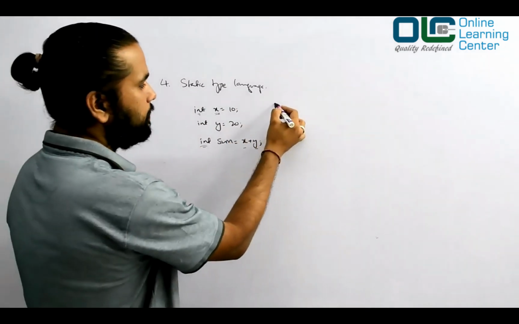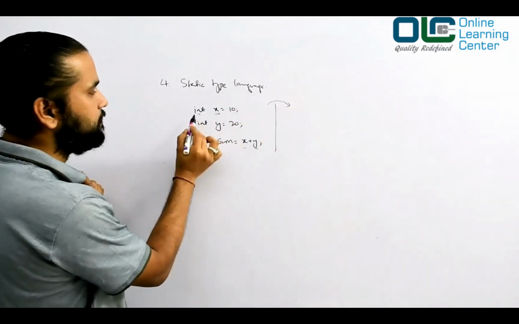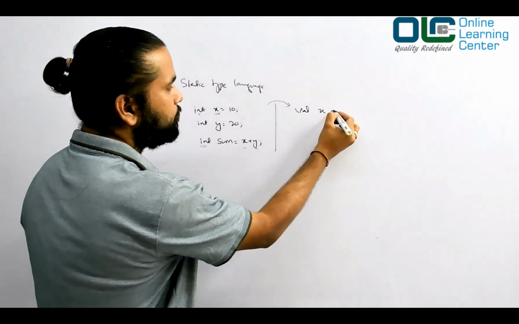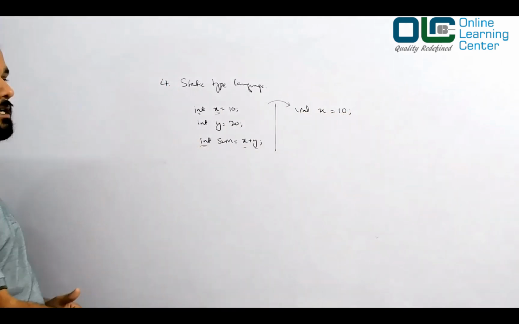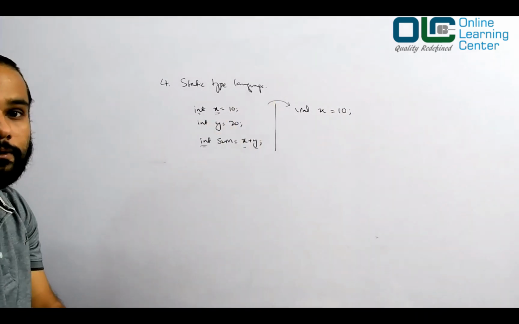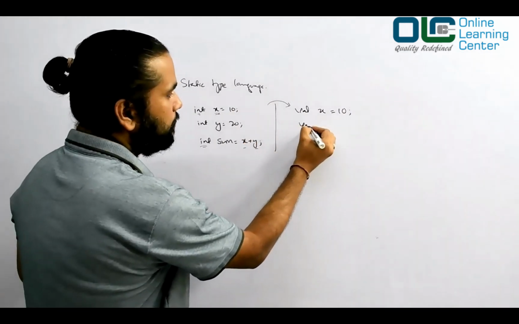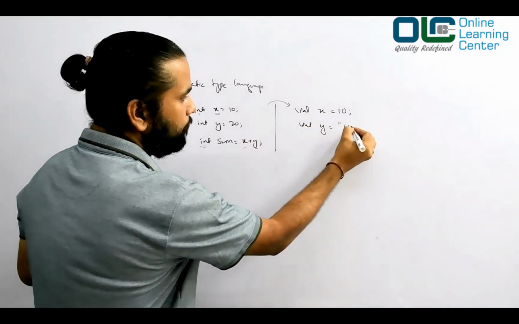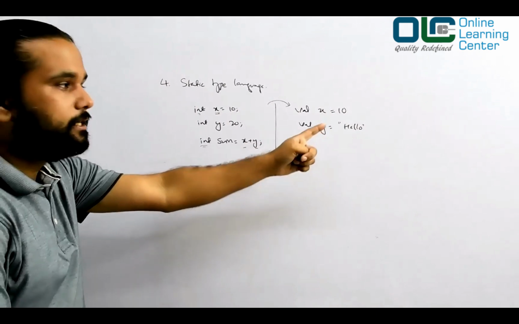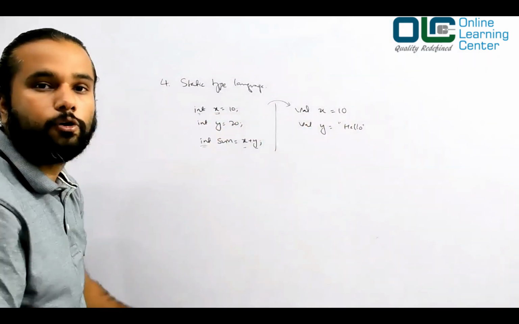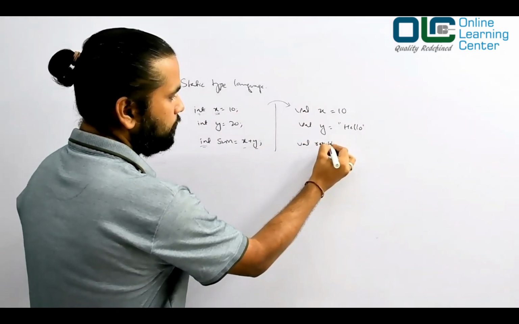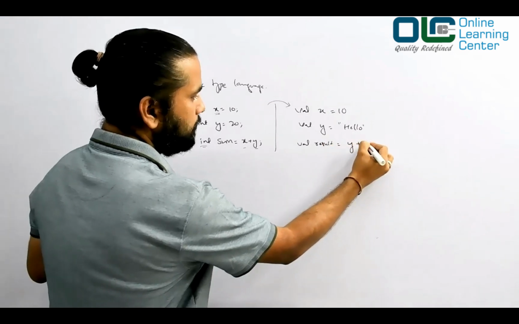In Scala, you don't really have to specify the type, right? You will just say x is equal to 10, and your Scala compiler will understand that x is an integer type because you have just written 10. Similarly, if I say y is equal to "hello", Scala understands that y is a string because you have written it within double quotes. And then you say result is equal to y plus x.